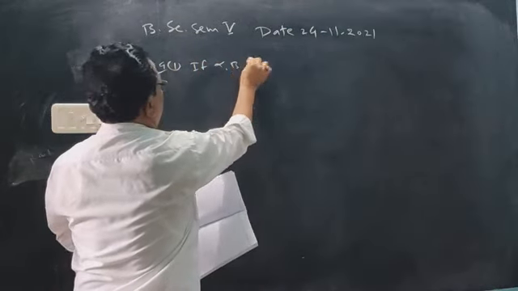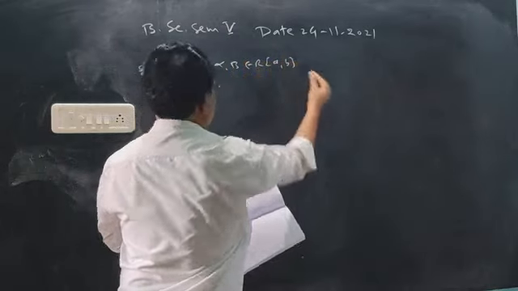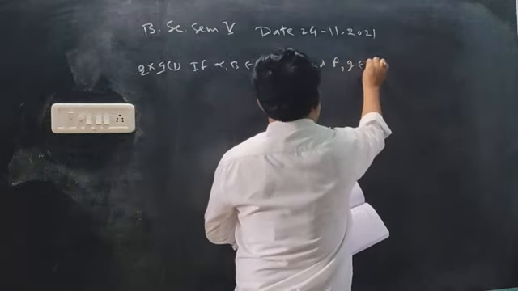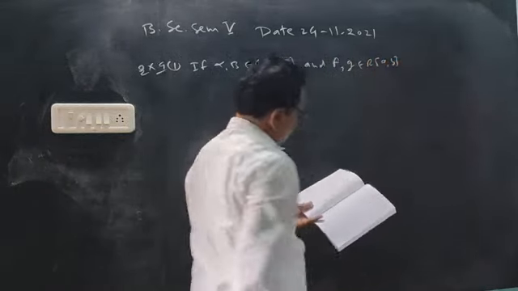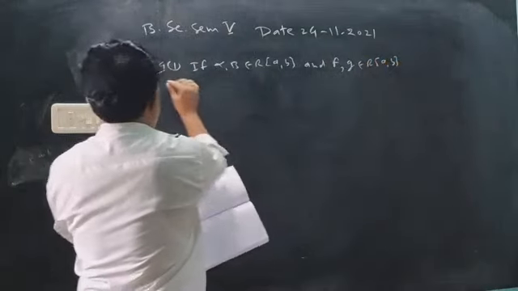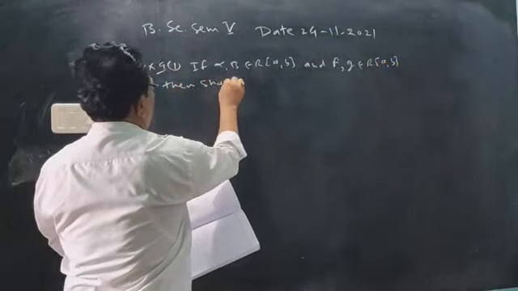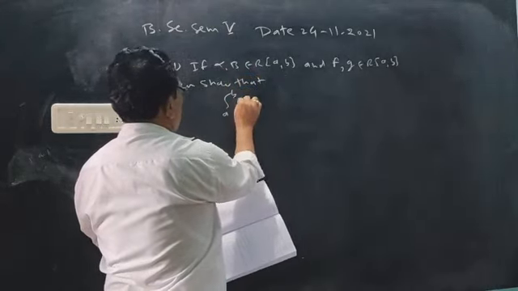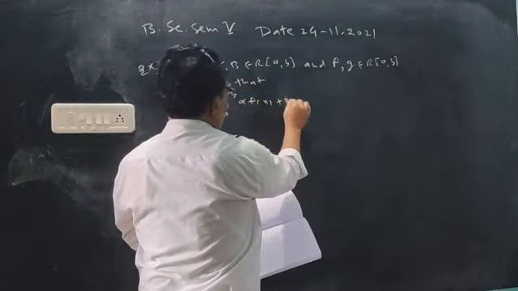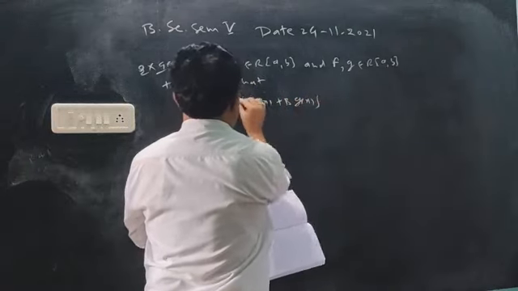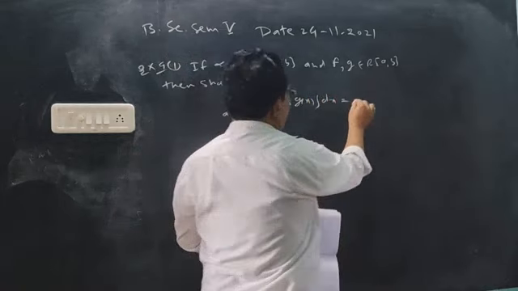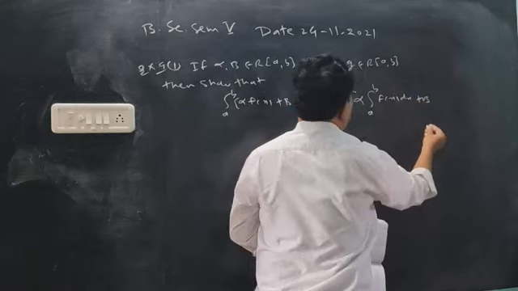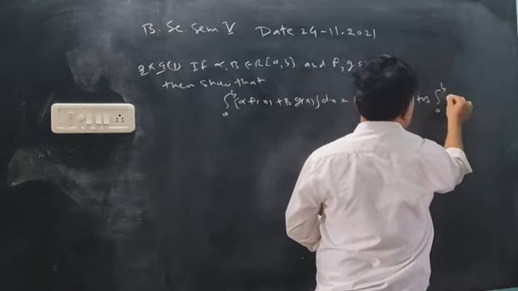If alpha, beta belong to R, and f and g also belong to R, meaning Riemann integrable functions, then show that the integration from a to b of alpha into f(x) plus beta into g(x) dx equals alpha outside the integration of f(x), beta outside the integration of g(x).